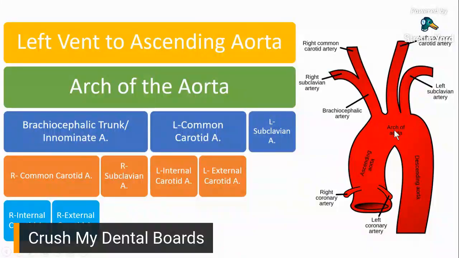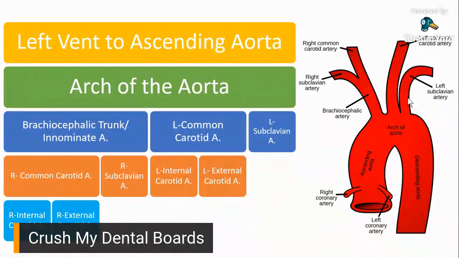Now with the arch of the aorta, as you can see in the picture, meron siyang tatlong branches, straight coming from the arch of the aorta. And what are these three branches? The three branches are your brachiocephalic trunk or your innominate artery, then your left common carotid artery, and your left subclavian artery. Okay?